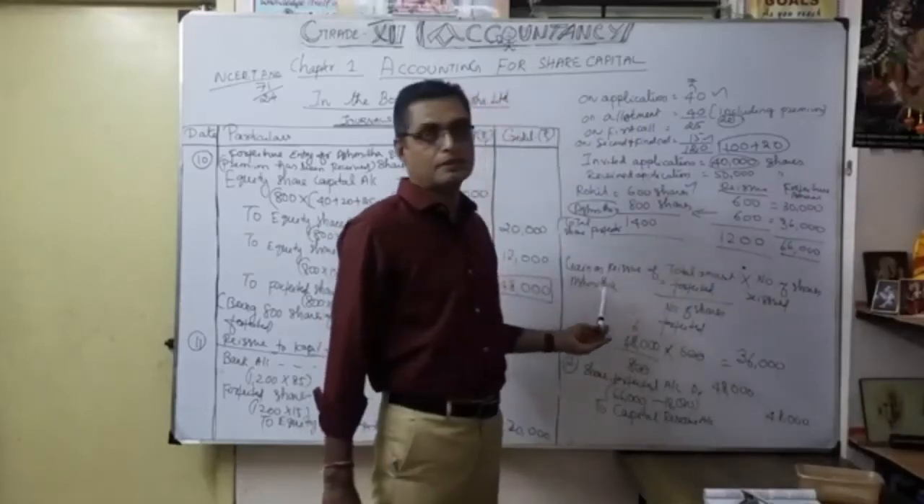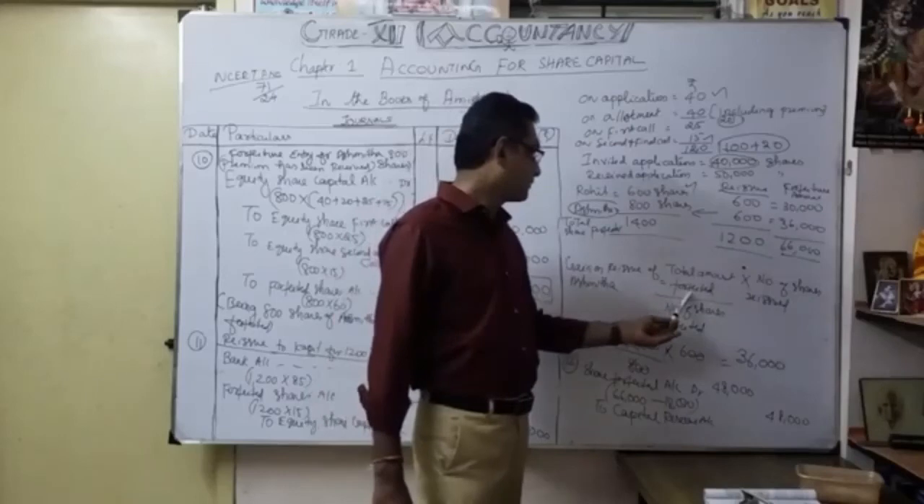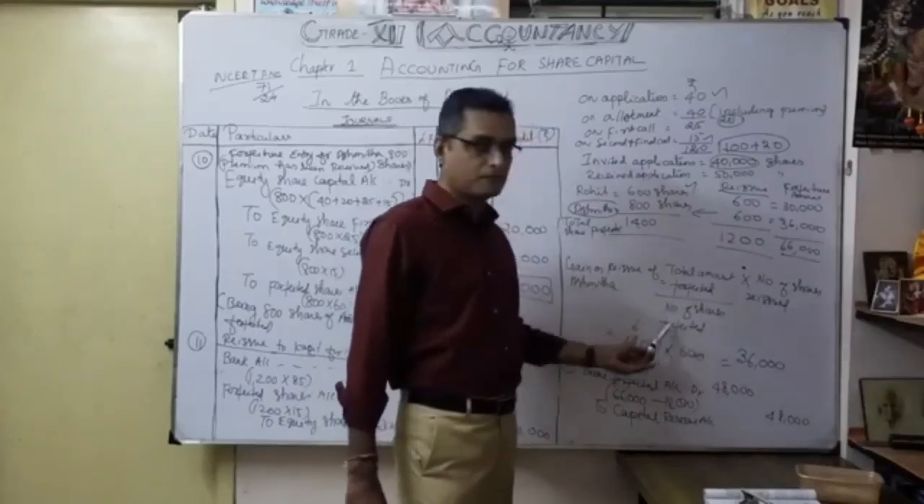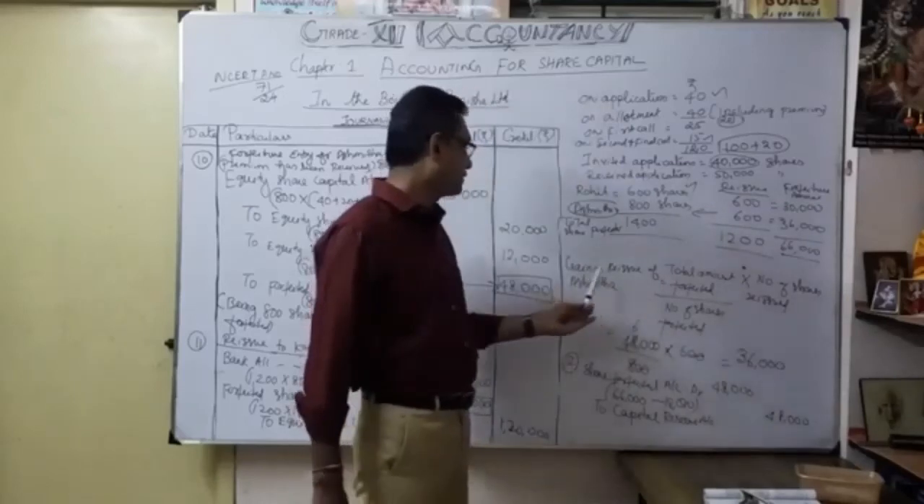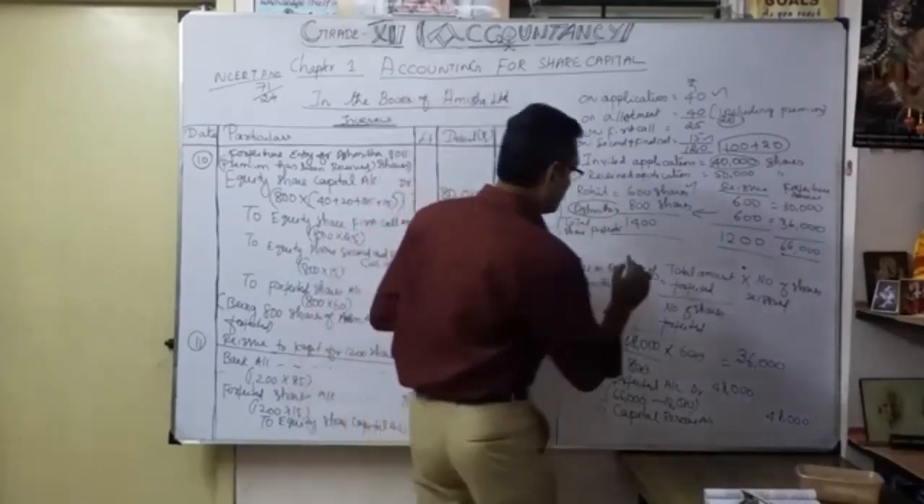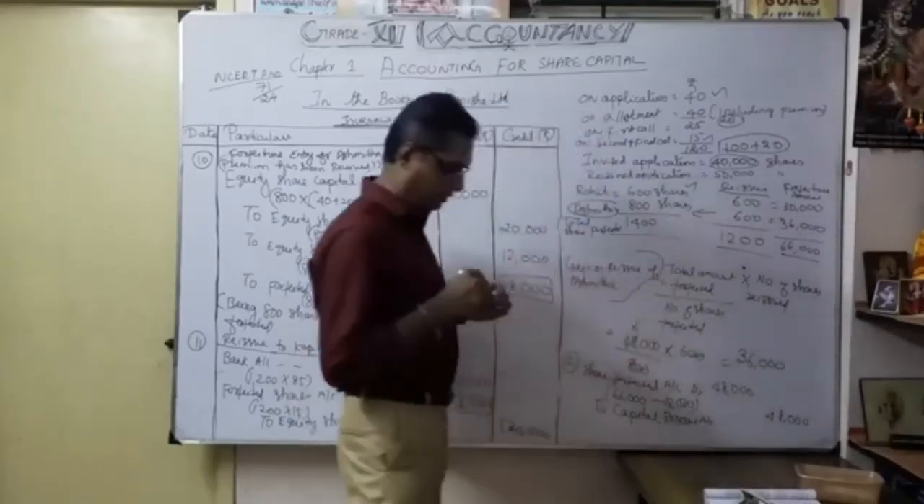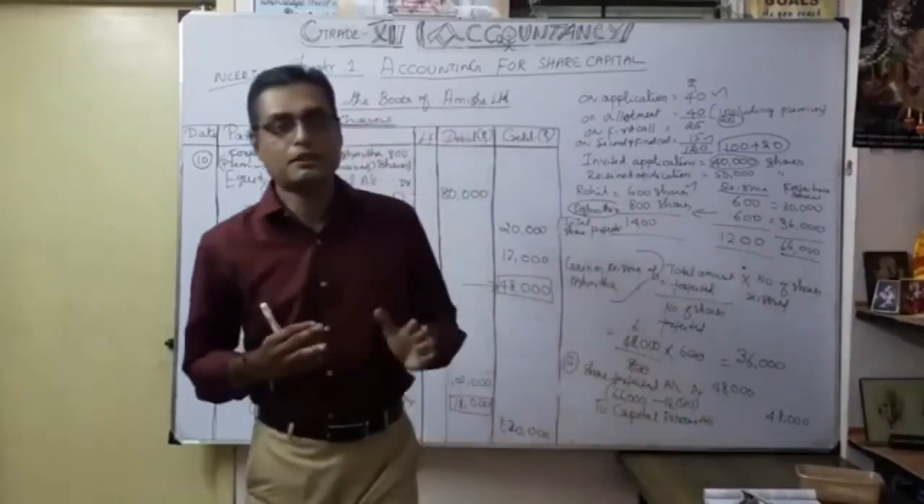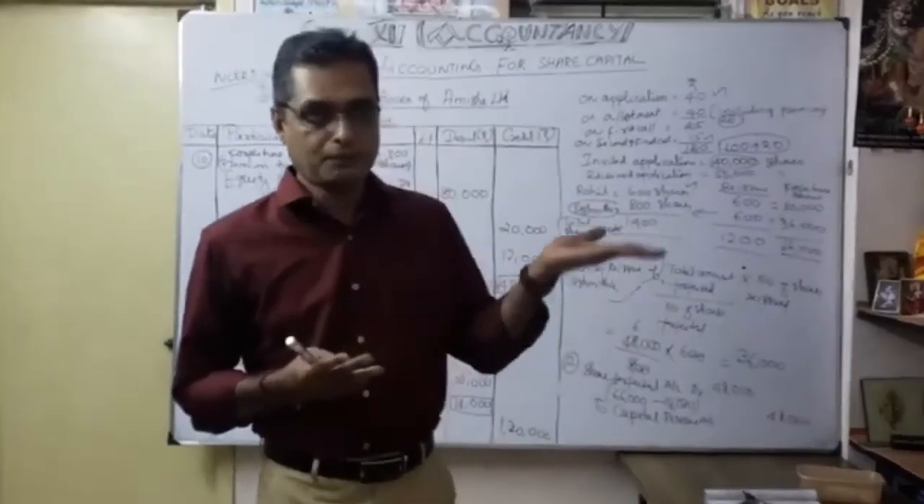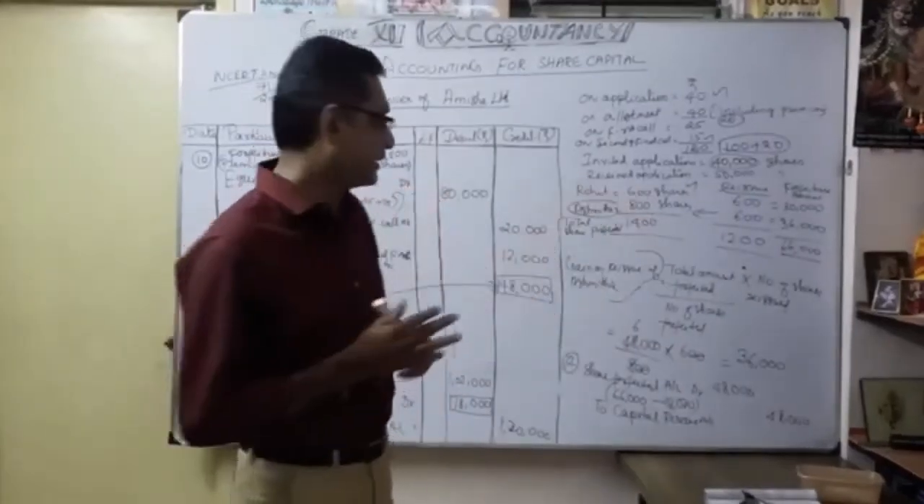So this calculation is very, very important. This is the formula: total amount forfeited divided by number of shares forfeited, into number of shares reissued. Whenever there is a gain on reissue, that's the very important calculation. For that only you can get this amount, 48,000, capital reserve, transferred from share forfeited account to capital reserve account.